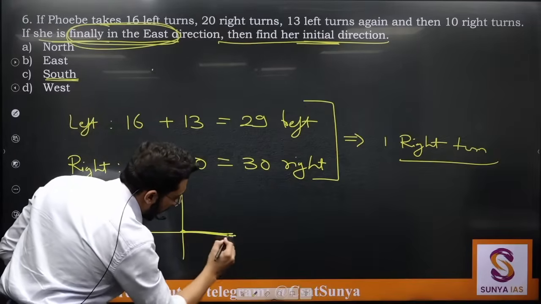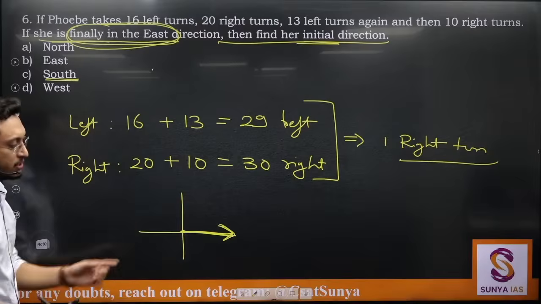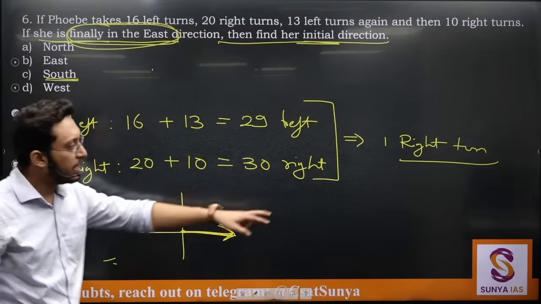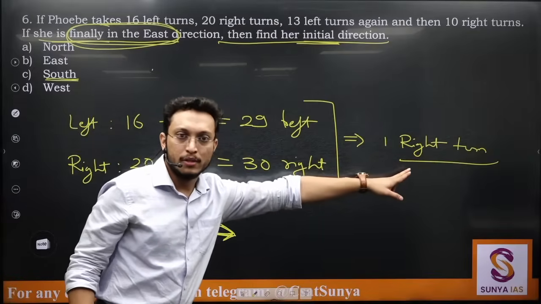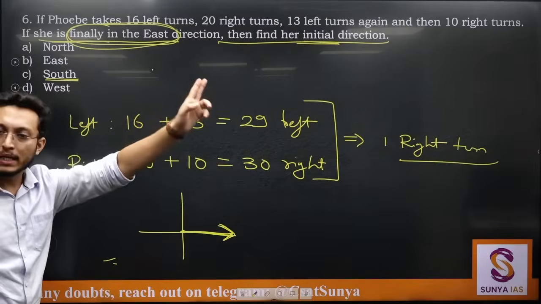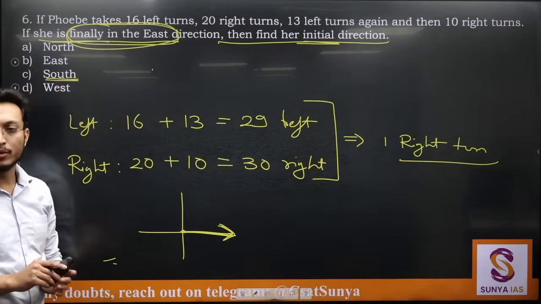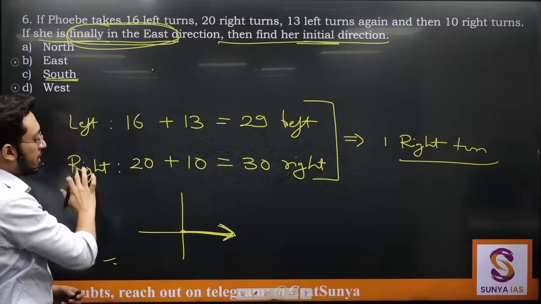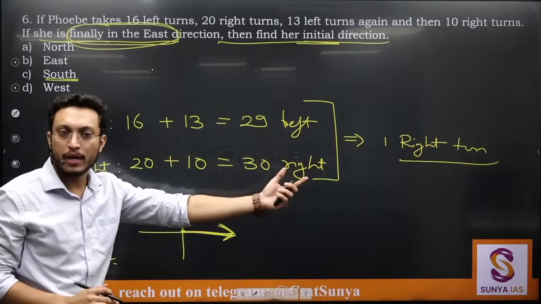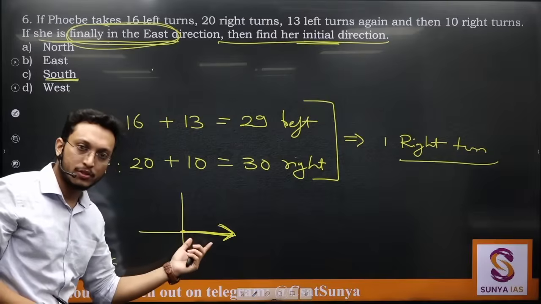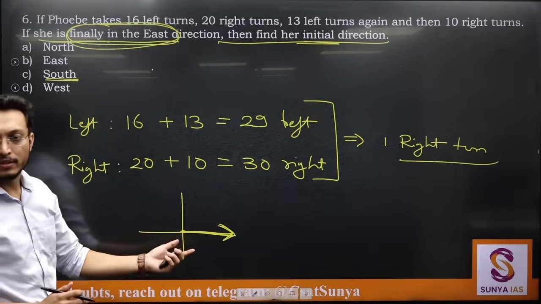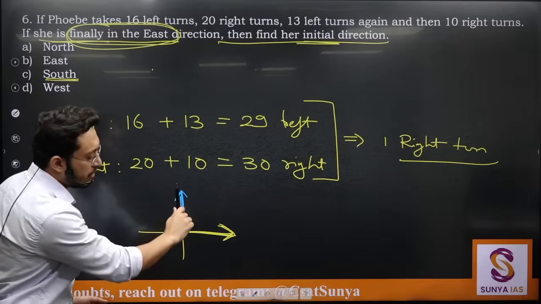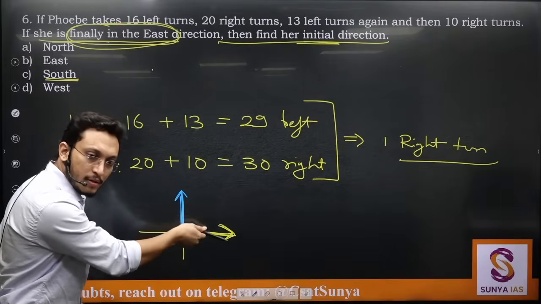So she is facing finally in east direction. This is where she is facing. She is facing in this direction by taking a right turn. They are asking us what was her initial direction. So initial direction क्या होगी? North. So they are asking us from which direction did she take a right turn and now she is facing east. So she might have taken a right turn from north. So from north, if she takes a right turn, she will face east.